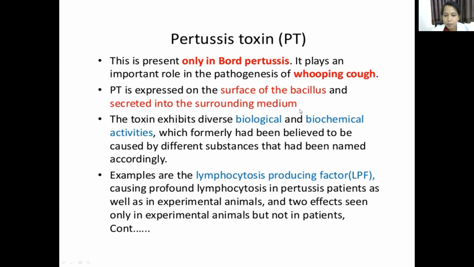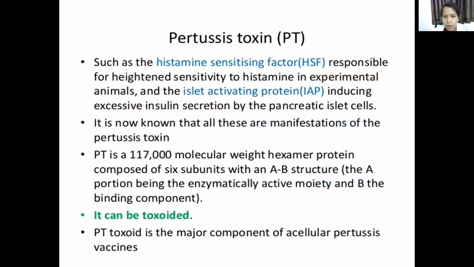This lymphocytosis producing factor causes profound lymphocytosis, that is, production of more lymphocytes, like WBCs.